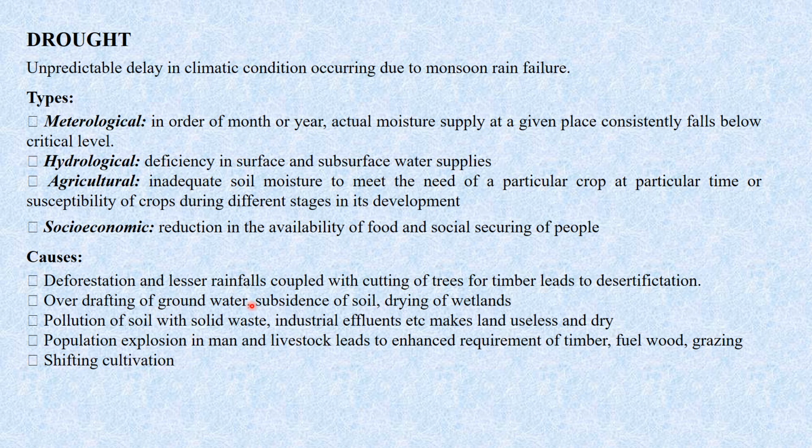Overdrafting of groundwater, subsidence of soil, drying of wetlands, and pollution of soil with solid waste, industrial effluents, etc. make land useless and dry. Then population explosion in man and livestock leads to enhanced requirement of timber, fuel wood, grazing and shifting cultivation. So all these are the causes of drought.